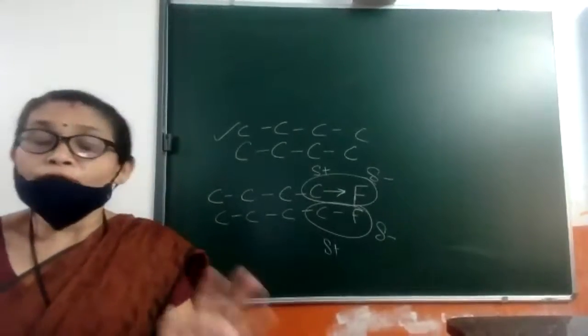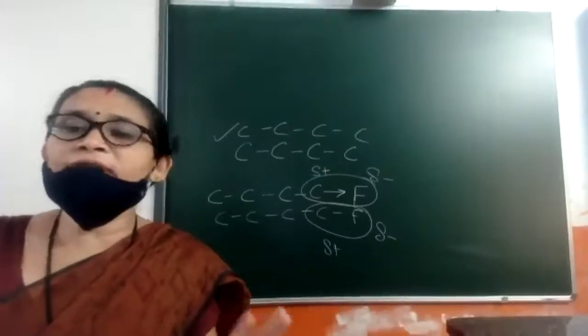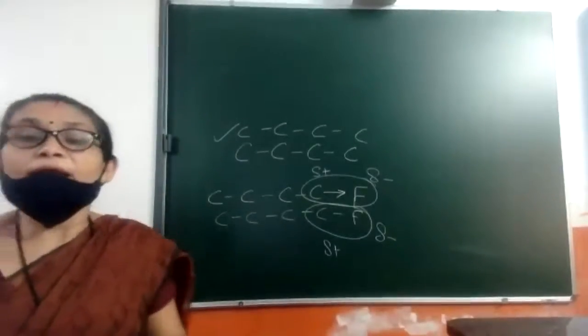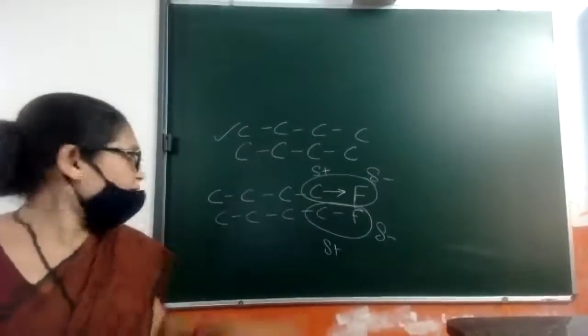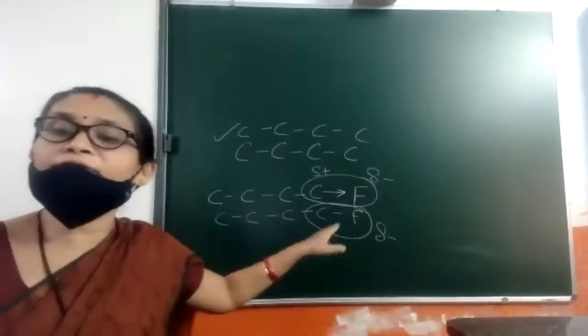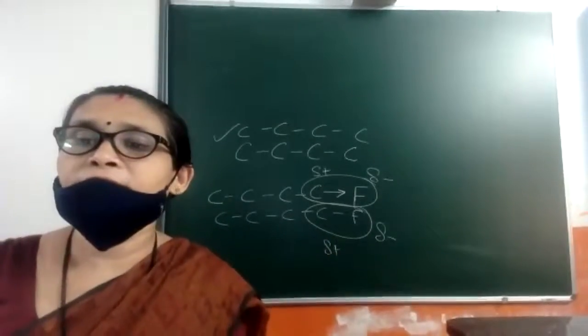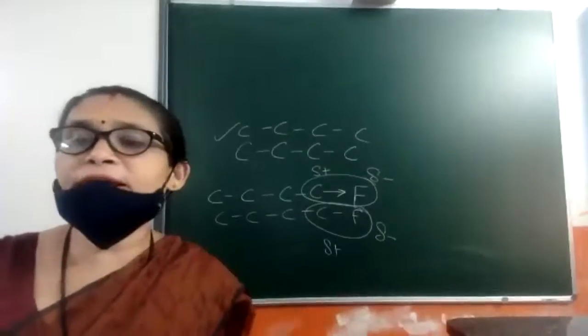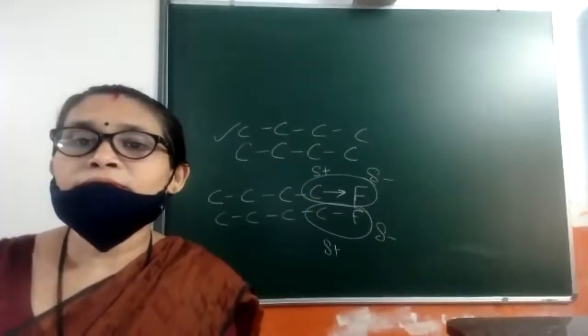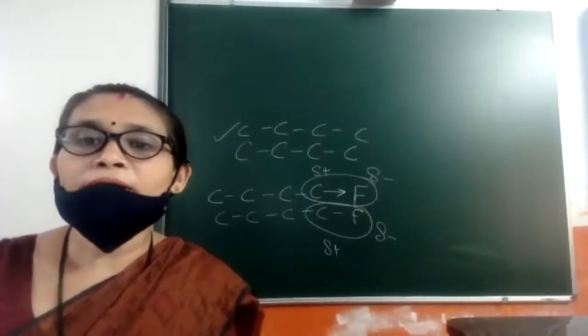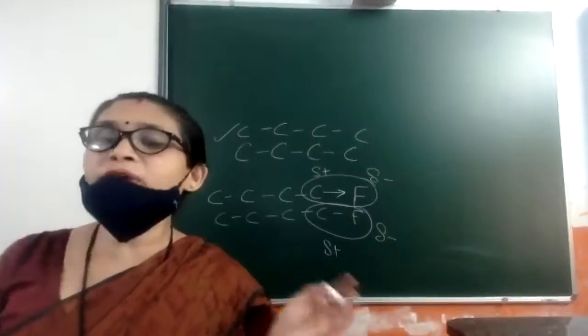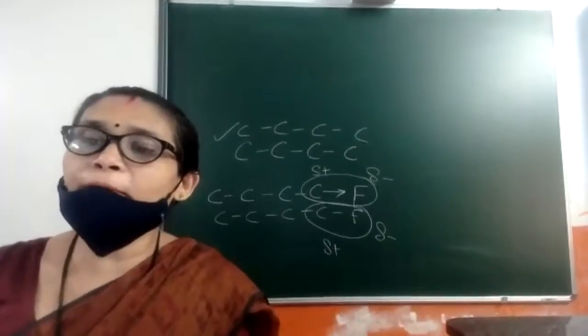Van der Waals force is universal, present everywhere, but in addition, haloalkanes also have dipole-dipole interaction. One additional force they have. Getting my point? Now you tell me which one will have the higher boiling point?